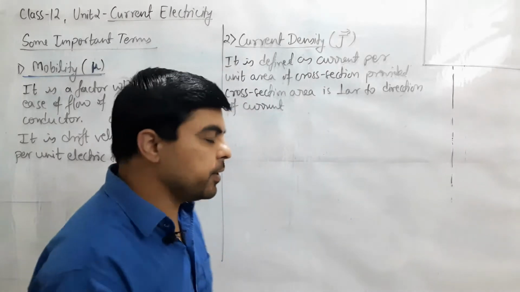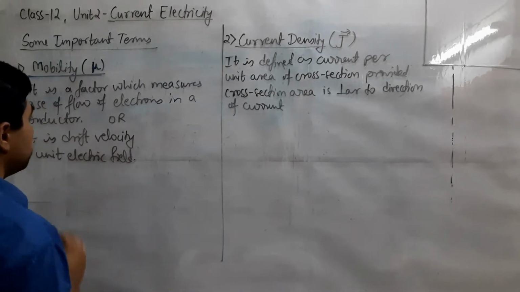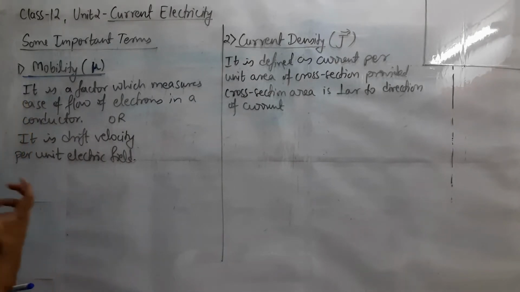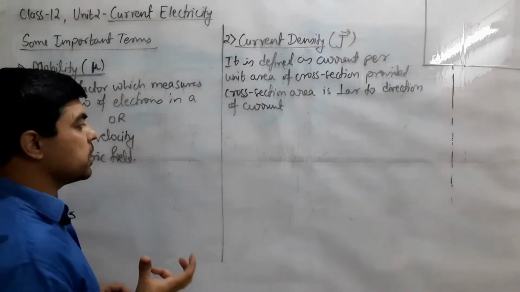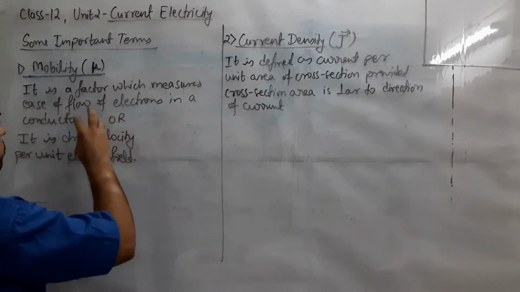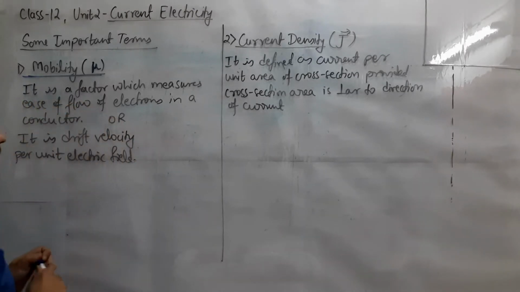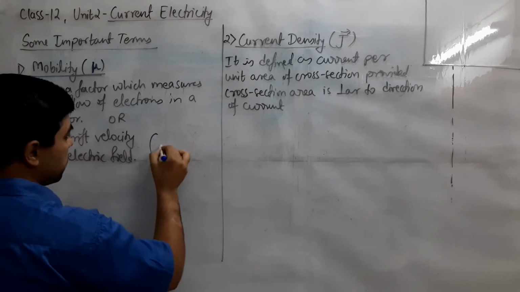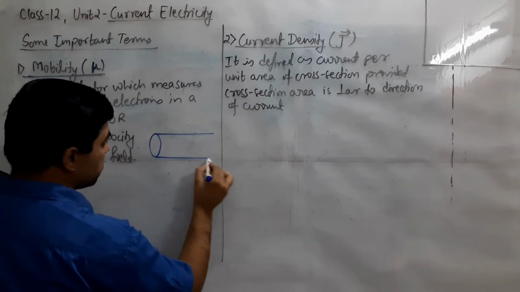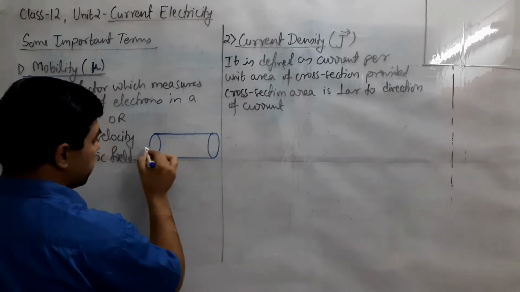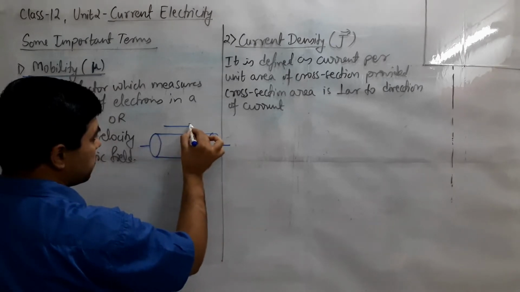In the same way, electrons have the same term mobility, which indicates how easily the charge carriers, or electrons, are moving through the conductor to make electric current. For that we can consider a conductor, and suppose it has electric current in this direction.